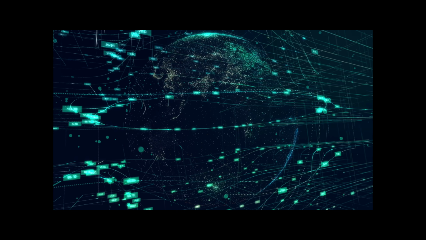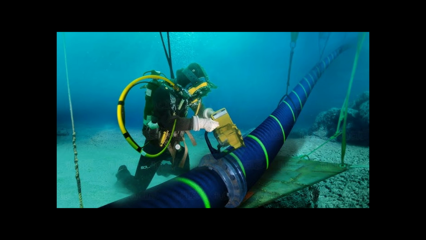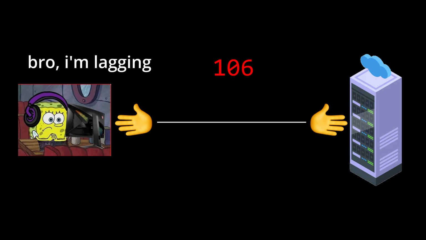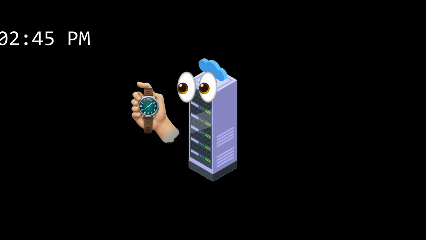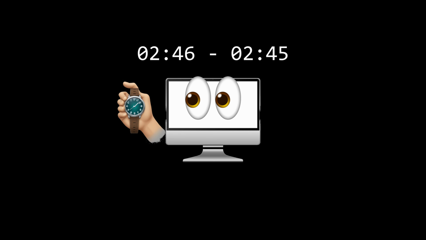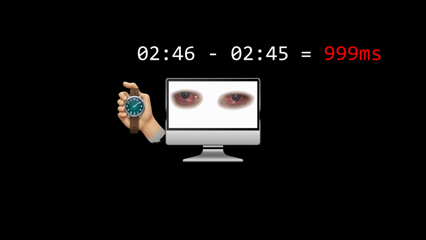However, the internet is connected by a bunch of cables buried beneath the ocean, so if a client is considerably far from the server, the long distance will cause those milliseconds to eventually pile up, resulting in latency. Something really cool we can do is calculate the latency for the client. Basically, every second, the server gets its current time and sends the data to the client. When the client receives it, they will get their own time and subtract both values. The difference in milliseconds will be the client's latency, or as the gamers call it, ping.